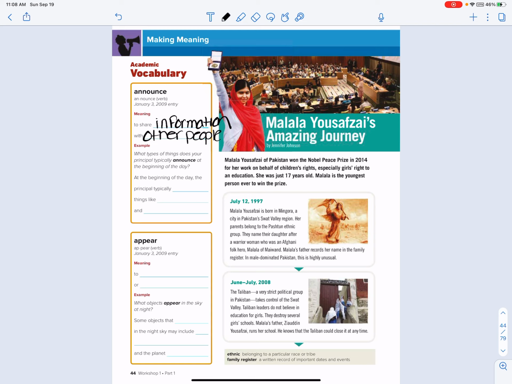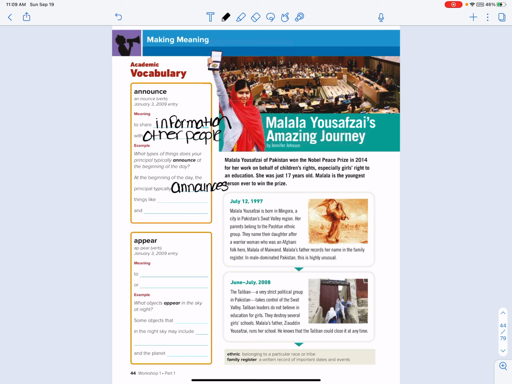It says, what types of things does your principal typically announce at the beginning of the day? At the beginning of the day, the principal typically, and you're going to want to use your vocab words, so announces. And it might not be the principal in our school, it's going to be the secretaries, but what do they announce? Things like blank and blank. So they could announce like sports information. They can announce important details, the lunch menu, just different things. So go ahead and pick 2 things and write it down. If you need more time, pause the video.